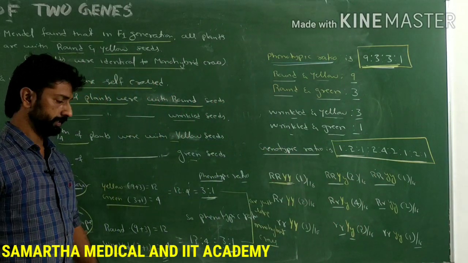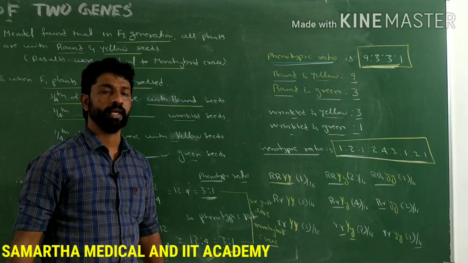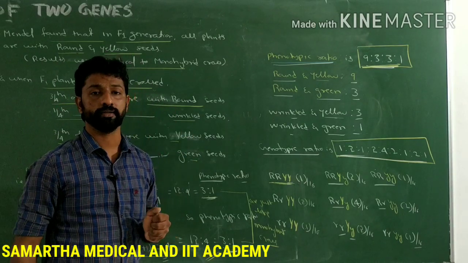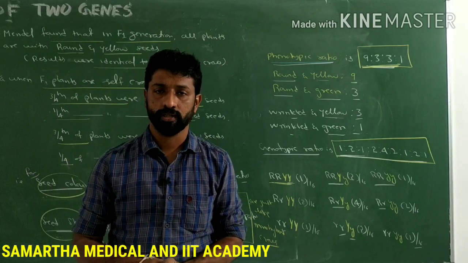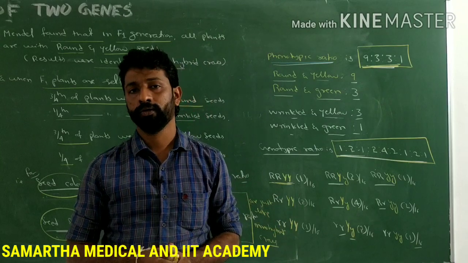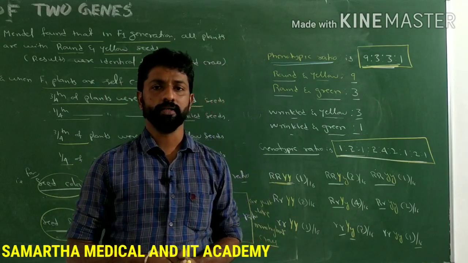Is it clear, guys? So this is regarding the dihybrid cross of the 2 gene inheritance, and based on this 2 gene inheritance, Mendel also proposed one more set of generalizations, and those generalizations are popularly known as the law of independent assortment, that we will explain in the next class.